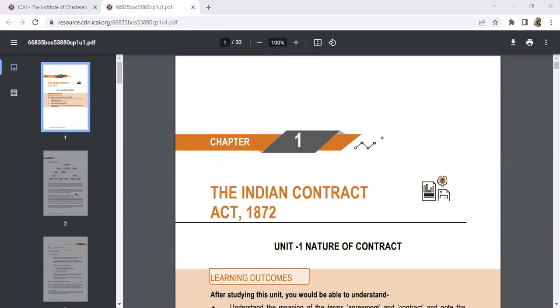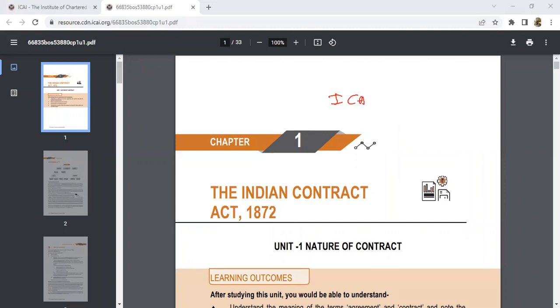So here is your Pushpashri ma'am, and I will be going on today with our CA Foundation, the first chapter. So in the first unit, that is your Indian Contract Act. The first chapter is your Indian Contract Act. So with this chapter, today we'll move on.